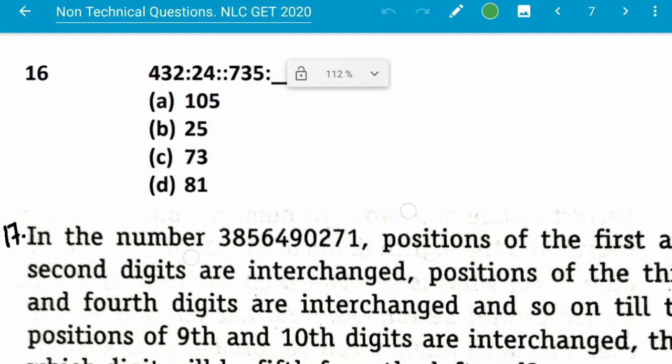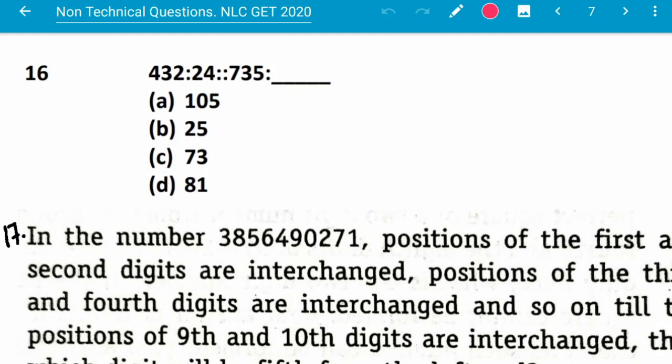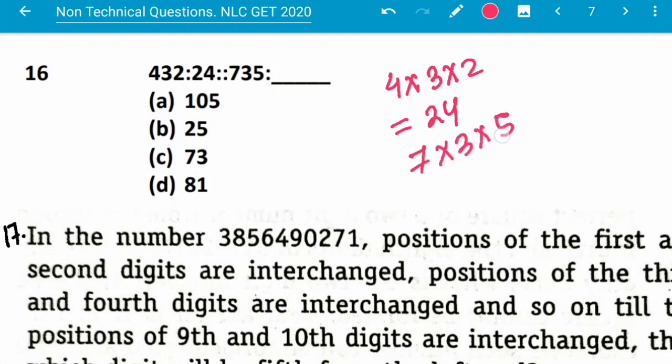Question number 16. Here the numbers are given: 432 is to 24, then 735 will be what? In 432, 4 into 3 into 2 is equal to 24. Similarly 7 into 3 into 5, 21 into 5, this is 105. So this is the answer.